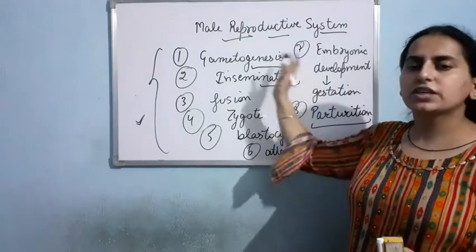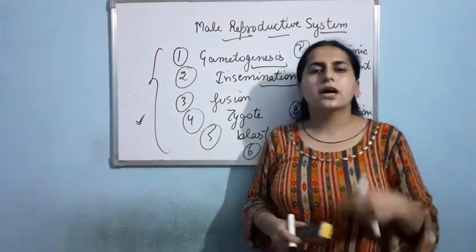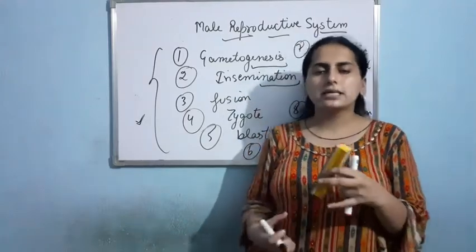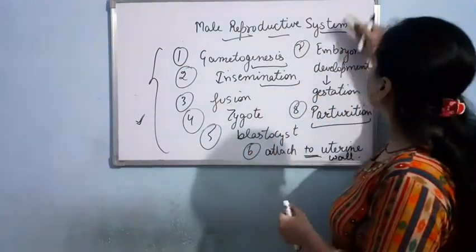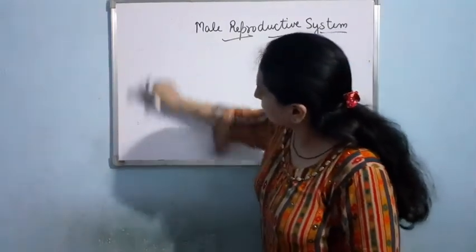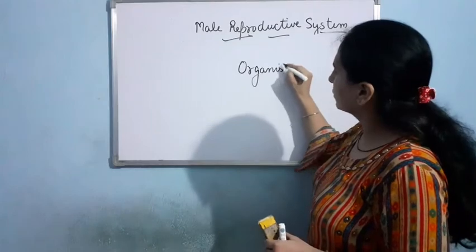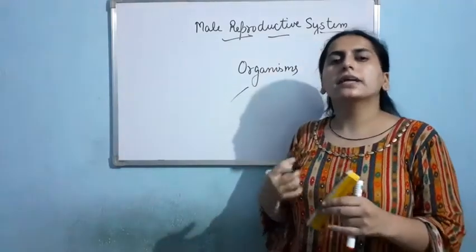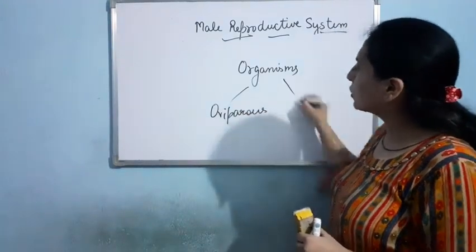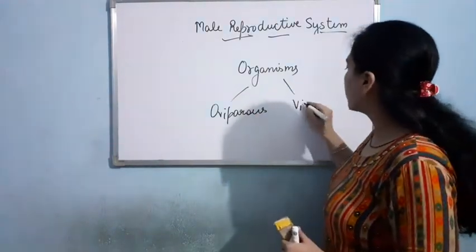So one by one we shall discuss all these steps. Clear? Now one thing, organisms are of two types, oviparous and viviparous. Oviparous means the organisms that lay eggs. Let me write it. So basically we have two types of organisms. One type of organisms that lay eggs, they are known as oviparous. And the second type of organisms that directly give birth to babies, that is viviparous.